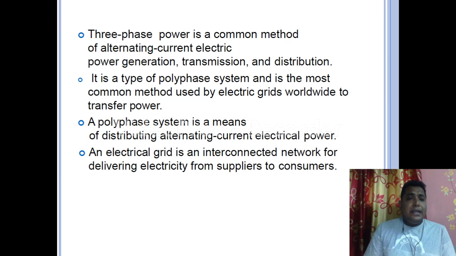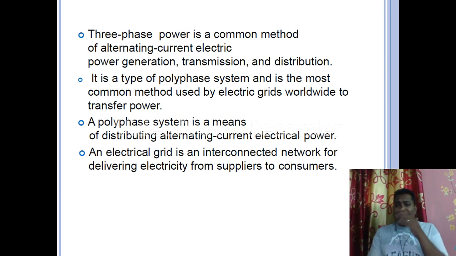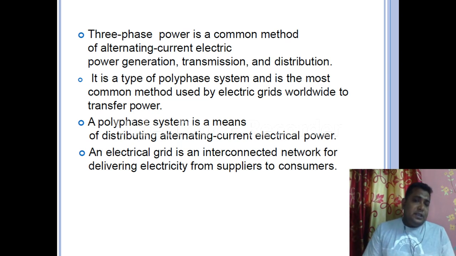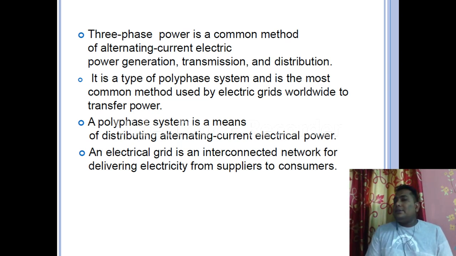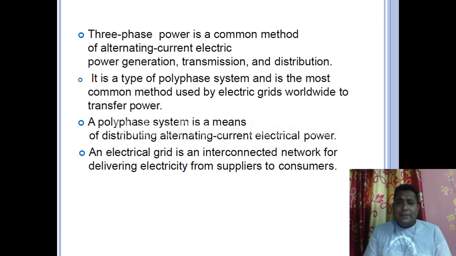Second point: it is a type of polyphase system and it is the most common method used by electric grids worldwide to transfer power. This is a very important and interesting point. Say in India, there are different states and some private companies that have their own generating stations, and in those generating stations a huge amount of power is generated, maybe thermal, maybe hydro, maybe nuclear, whatever the source of energy. The main point is that power is generated in different zones, correct?